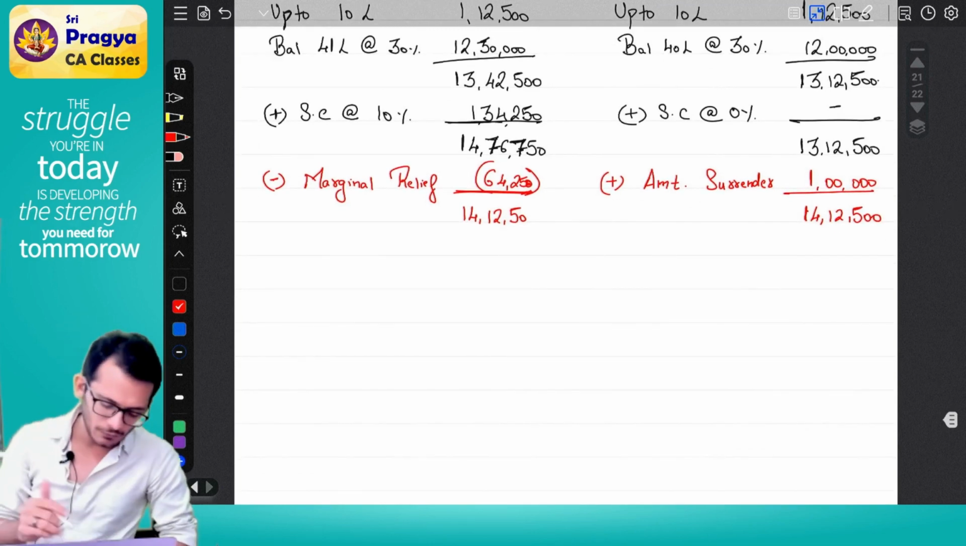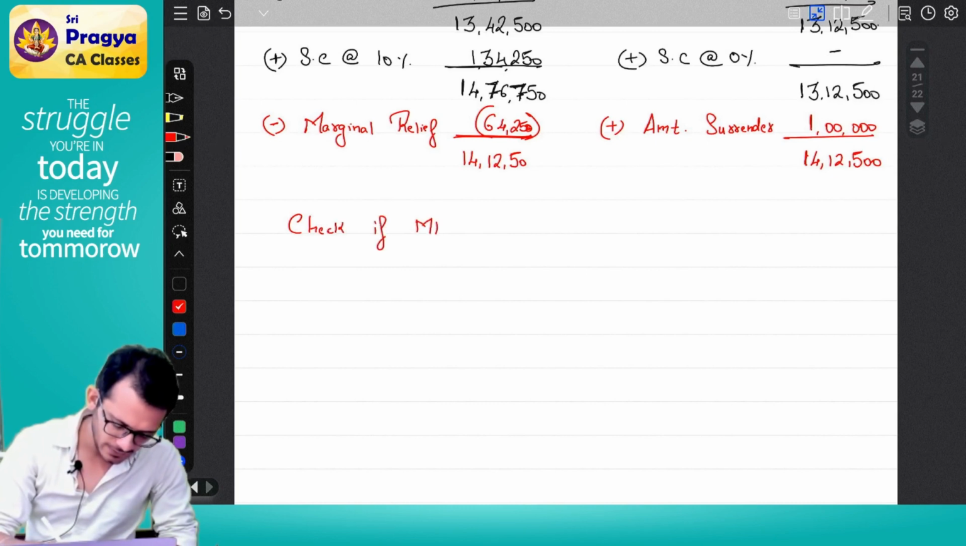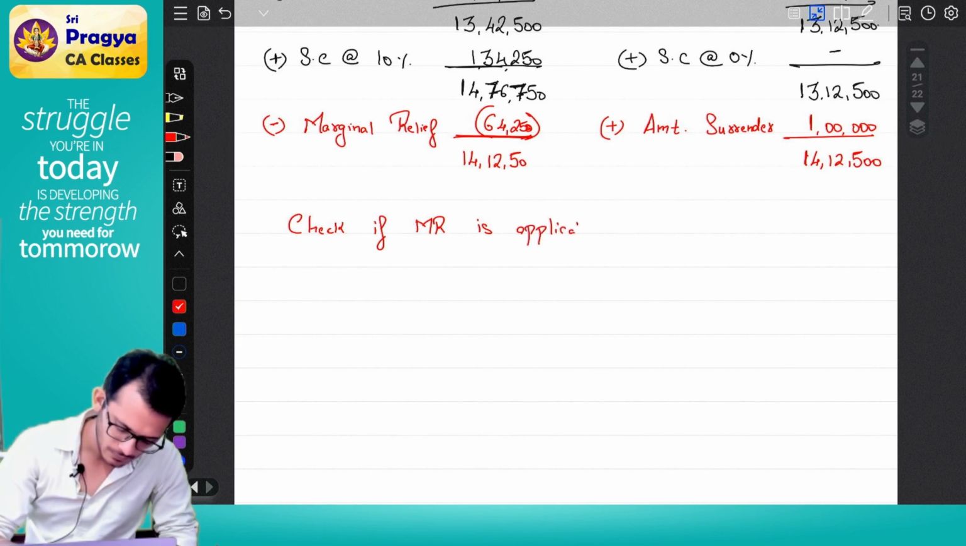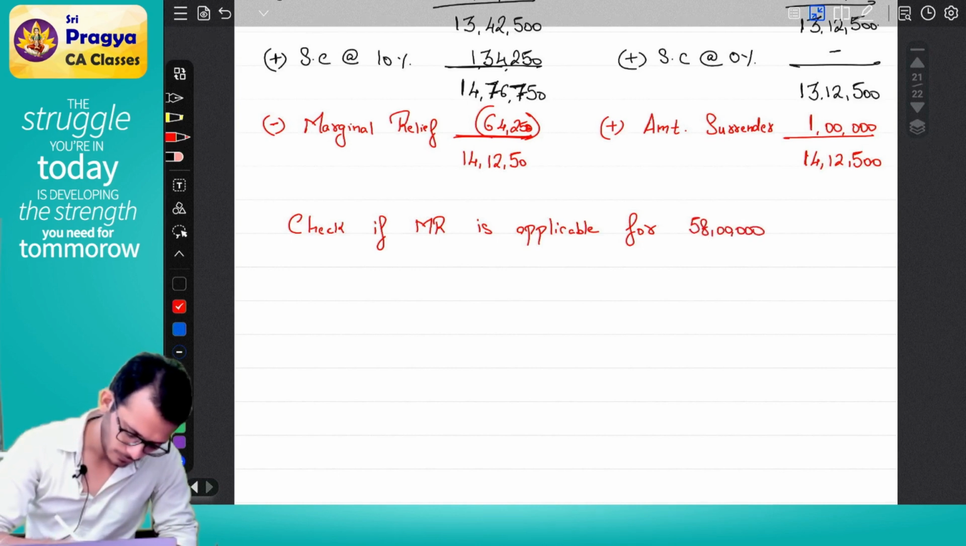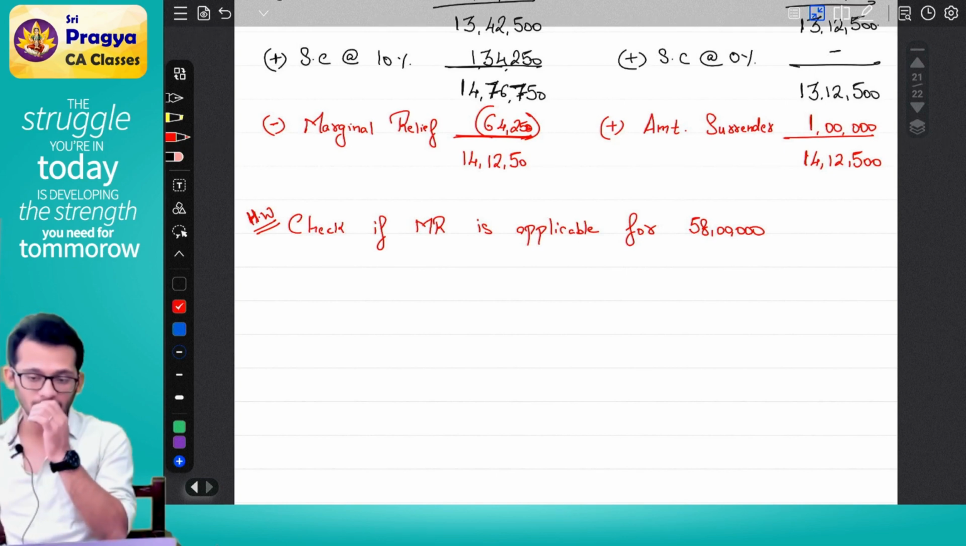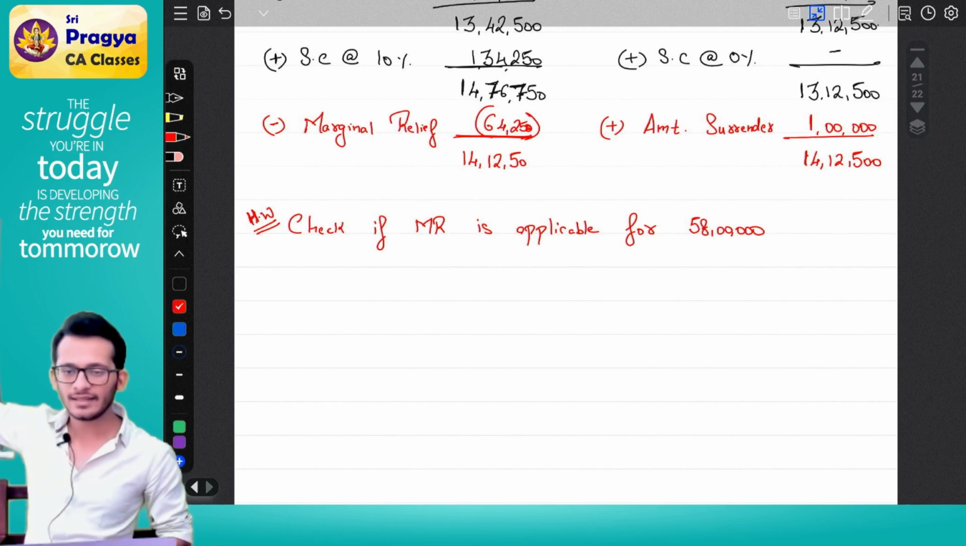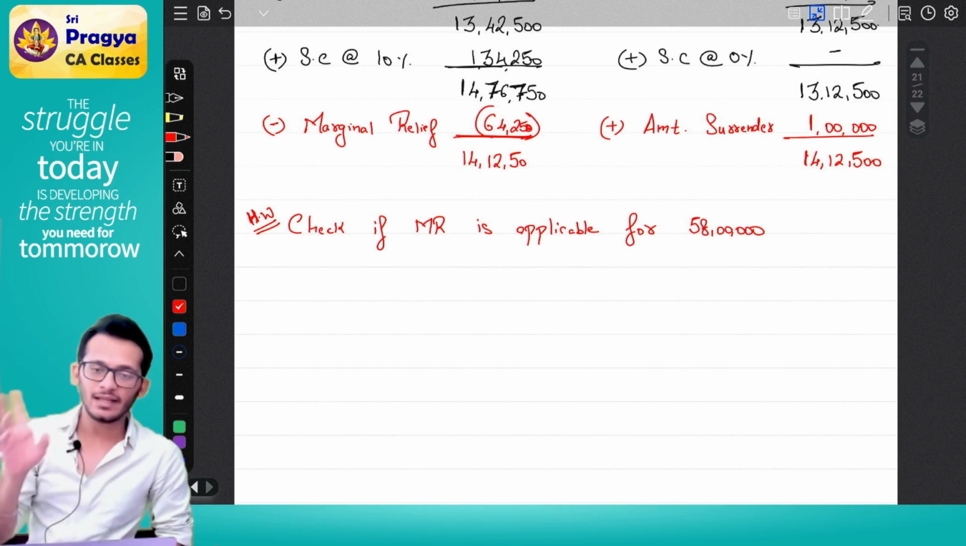Homework for you. I want you to check whether marginal relief is applicable for 58 lakhs. Check and come back next class. It's hardly 10 minutes, you'll hardly take 3 minutes. Just check and tell me whether it will come for 58 lakhs.